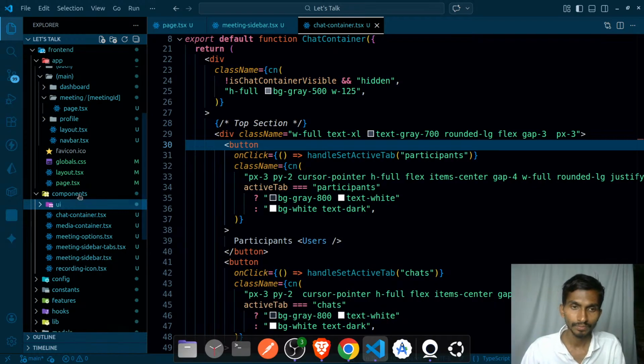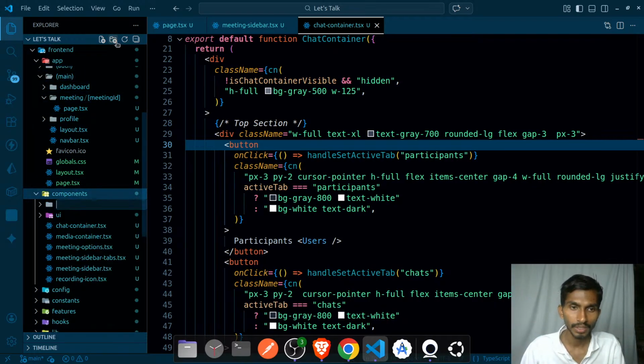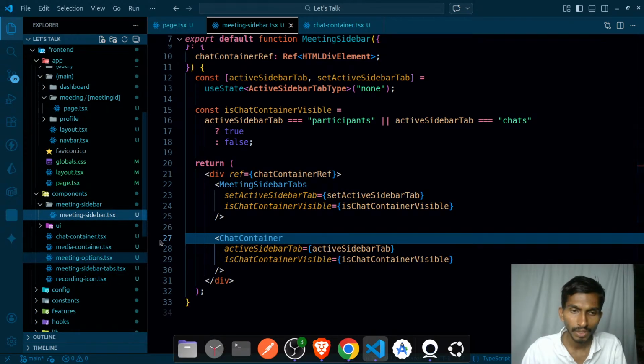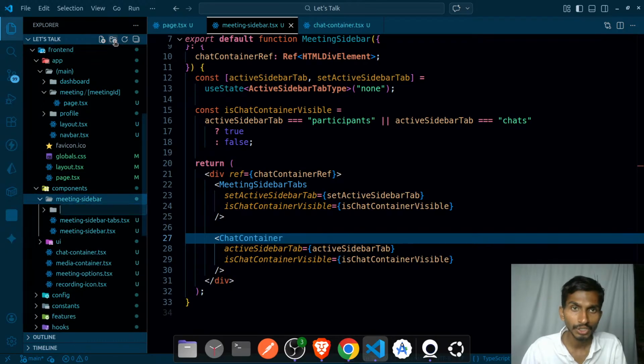So let me do one thing. I'm gonna be creating a folder called sidebar, or meeting sidebar to be precise, meeting sidebar. And once this is done, then I will have meeting sidebar file inside this. So once I have this meeting sidebar file, it has these two things, and just inside this I will have meeting sidebar tabs as well. So meeting sidebar tabs, just inside that I will be creating chats as well.